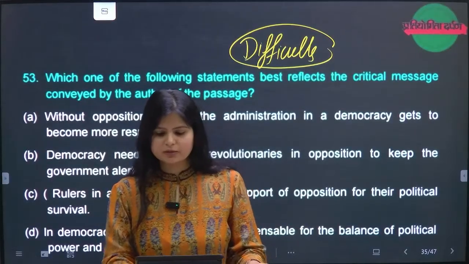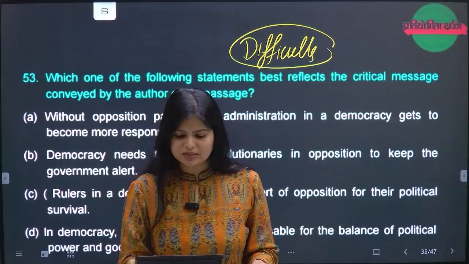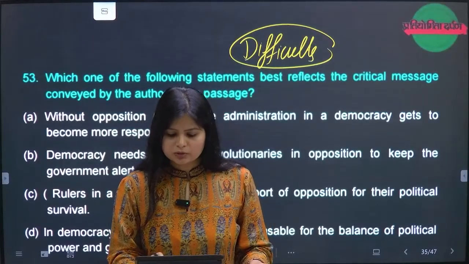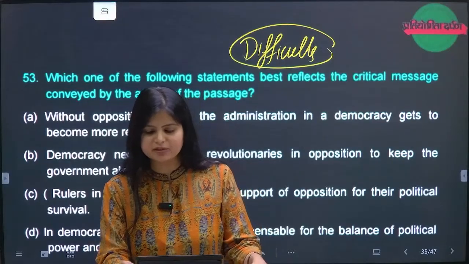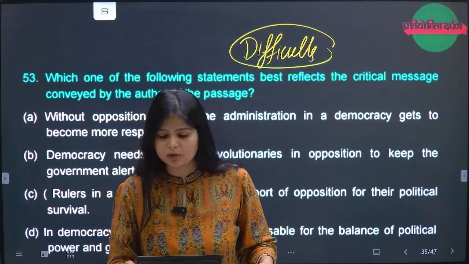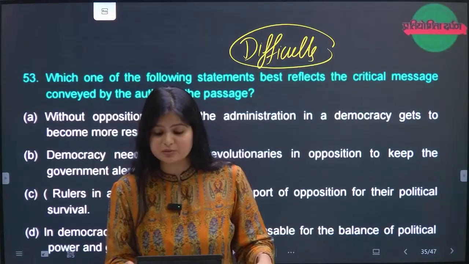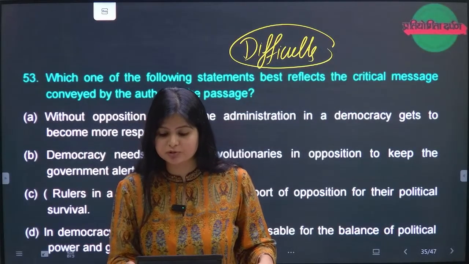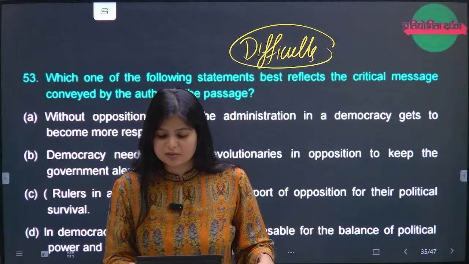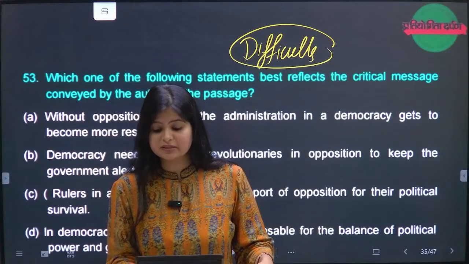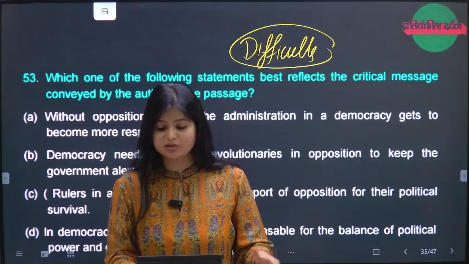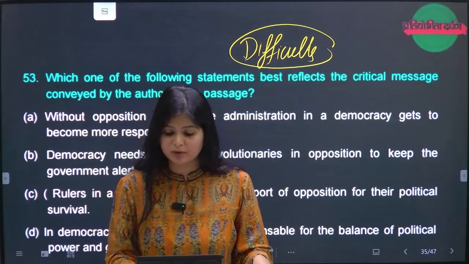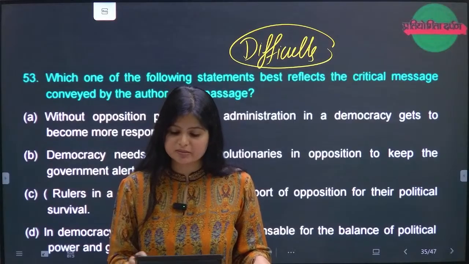So 53, let's look at what the options are telling. A: without opposition parties, the administration and the democracy become more responsible. B: democracy needs to have revolutionaries in opposition to keep the government alert. C: rulers in the democracy need the support of opposition for their political survival. D: in democracy, the opposition is indispensable for the balance of political power and good governance.